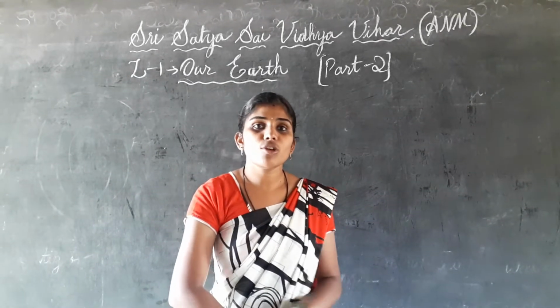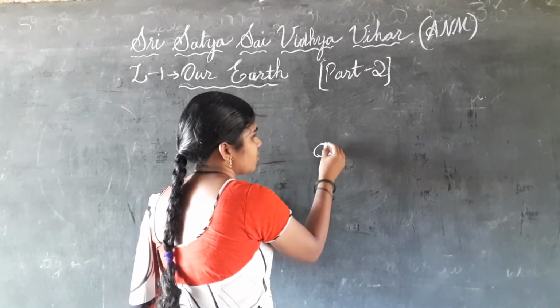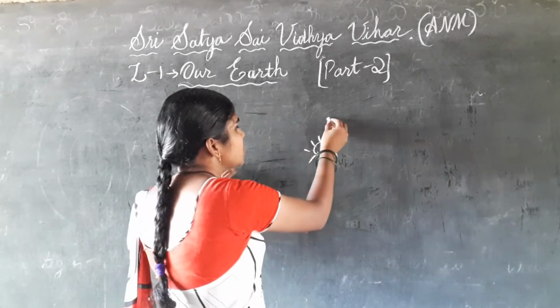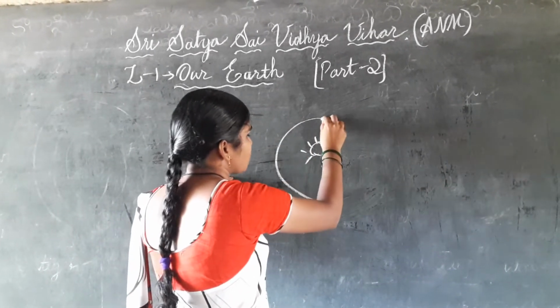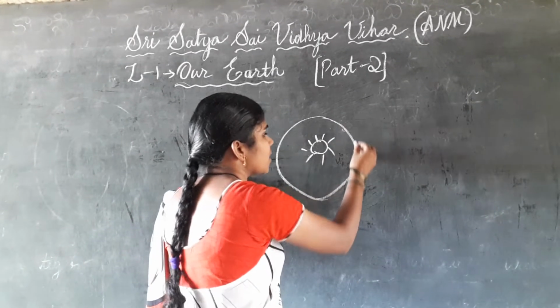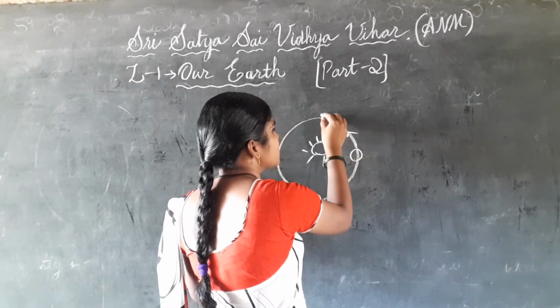After revolution and rotation, we discussed this is the sun. Around the sun, Earth is revolving. I told you the way the Earth is revolving.